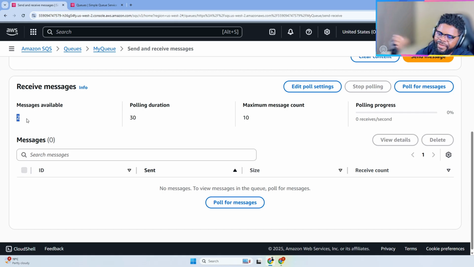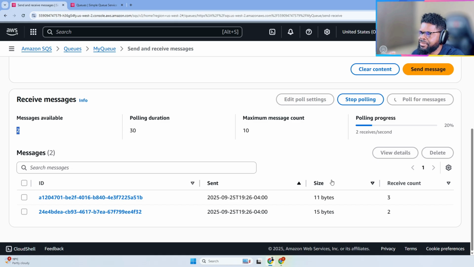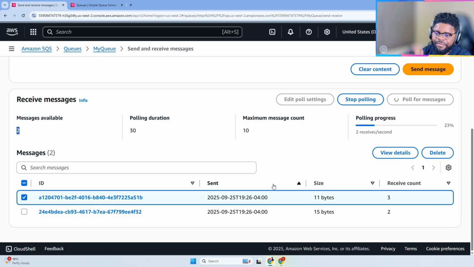So the thing is that even if I poll for that particular message, for the visibility timer that we have, it's not going to be shown to someone else, right? But once that time has passed, another consumer would be able to get that same message, right? So we can obviously poll for the message. We have these 2 messages here. I can pretty much just fake what it looks like, right?